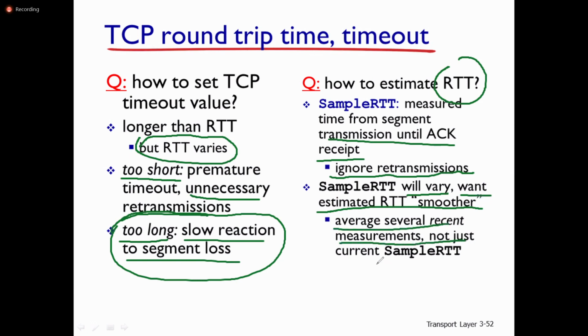So initially we choose the sample RTT, but finally the round trip time must be the average of several recent measurements. It is not simply the sample RTT. In TCP, too short a timeout gives unnecessary retransmissions, and too long a timeout gives slow reaction to segment loss.